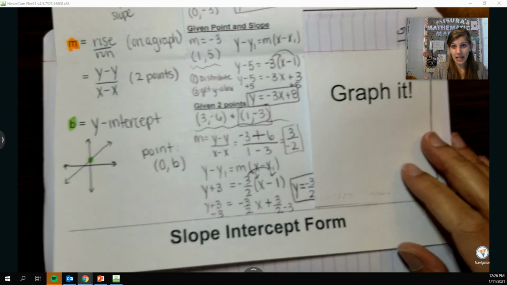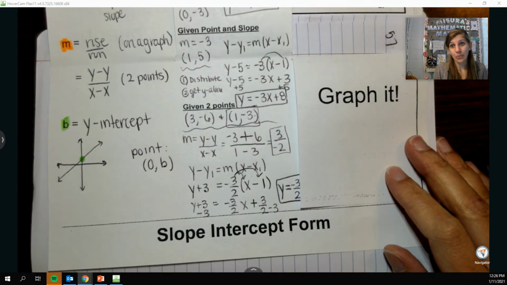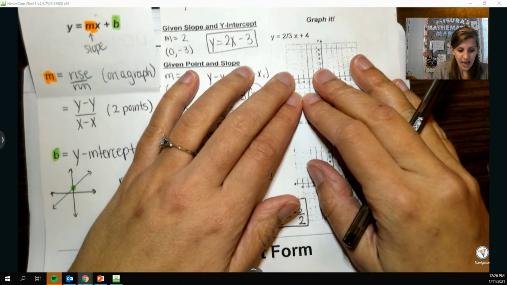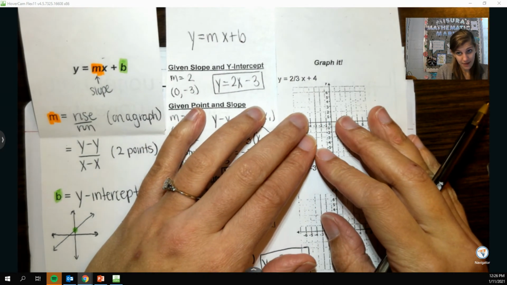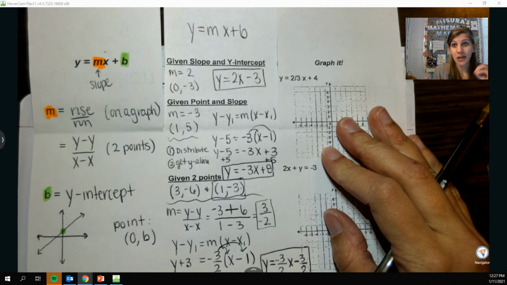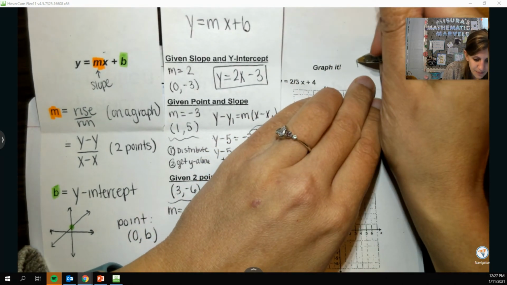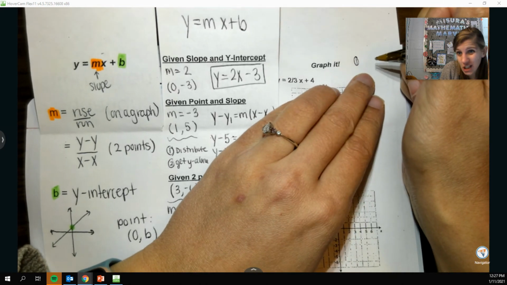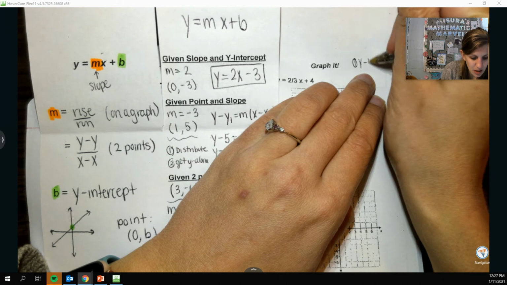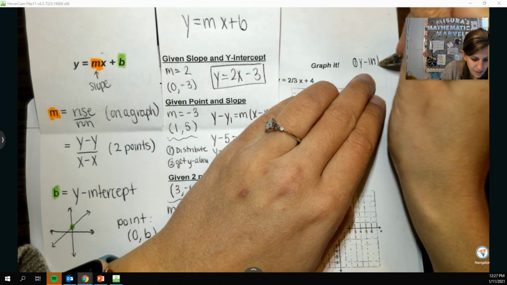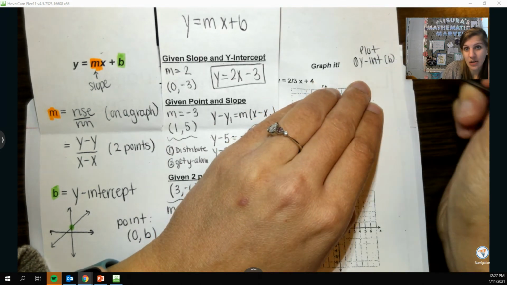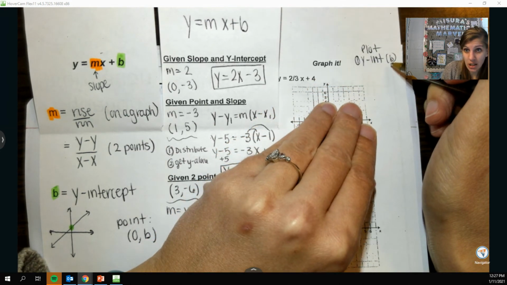All right, last way we got to do it is talk about how to graph. So when I'm looking at the equation and I want to graph this, just like we did for point-slope form, you have to have a starting point first. This time though, it's not just some random point, it's your y-intercept. So we're going to plot the y-intercept, or b, first.